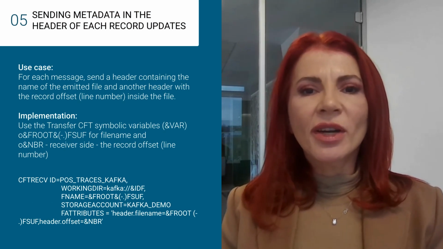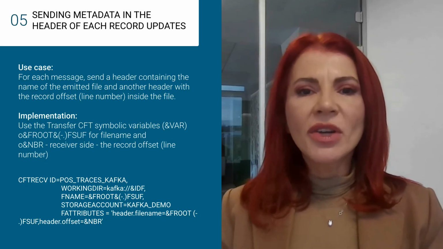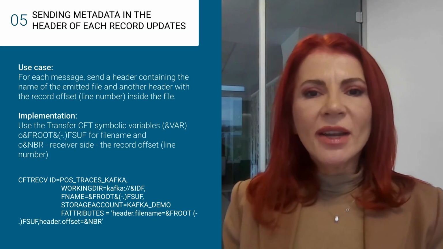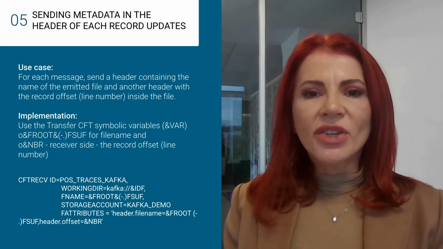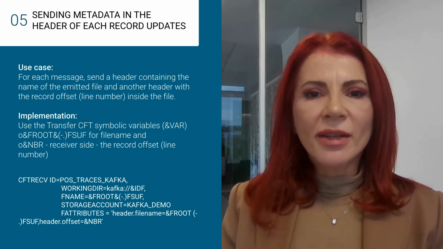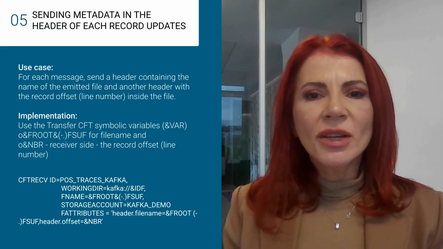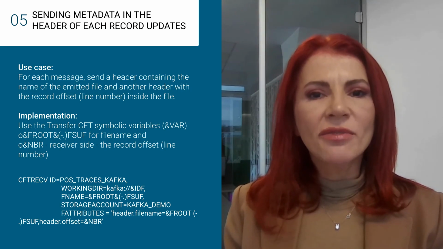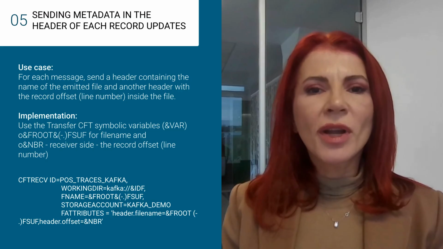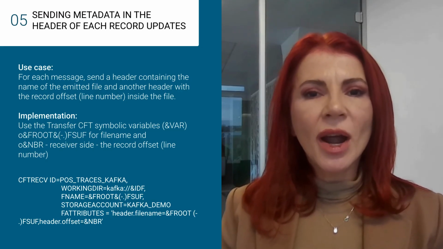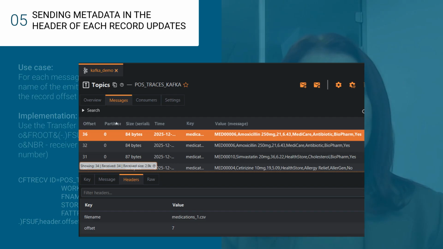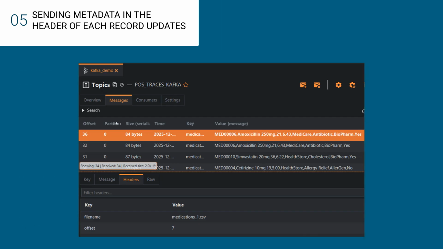With the latest update, Transfer CFT evolves beyond traditional file movement. It now acts as a Kafka producer, enabling organizations to stream data directly from files into Kafka topics. This means you can transform flat files into structured Kafka messages without complex middleware or custom scripts. In this release, we are adding a new capability. Transfer CFT can send file metadata, like the file name and number of records, in the header of each record. This will allow richer context in message delivery and improve downstream processing.